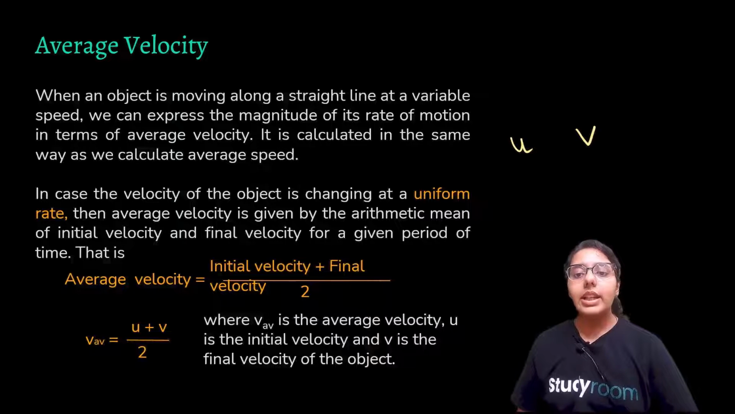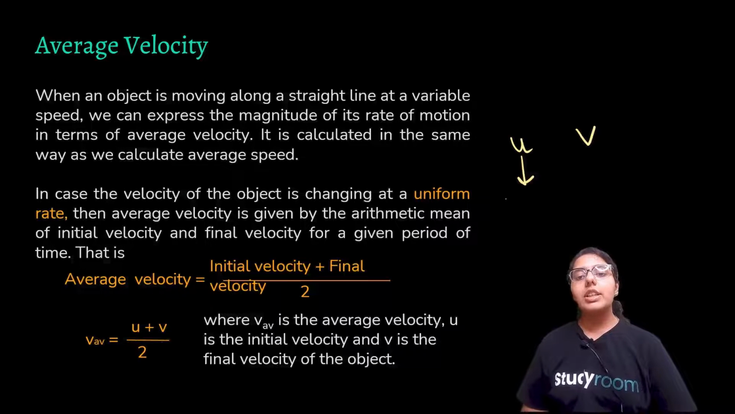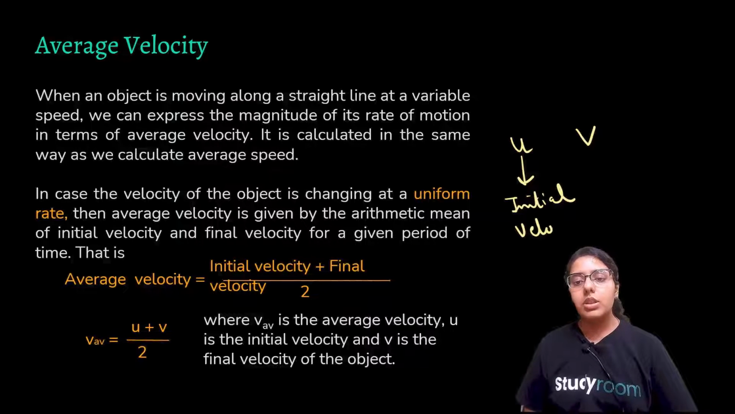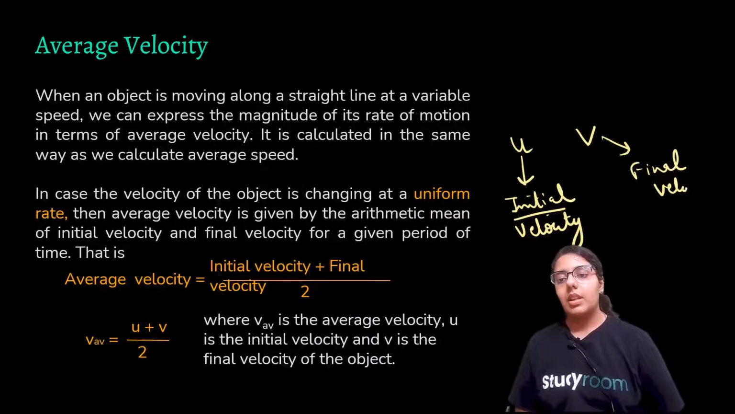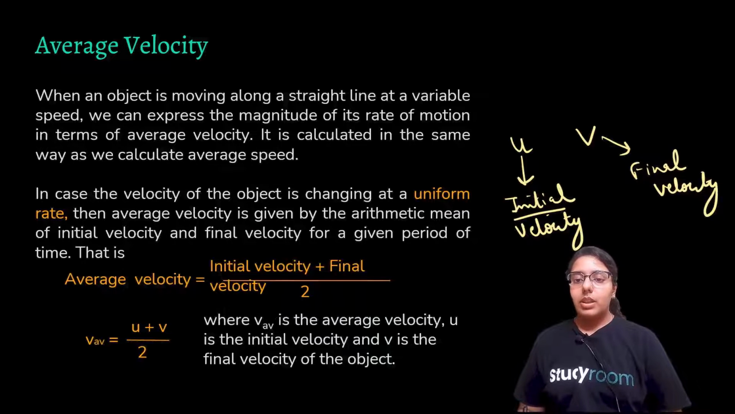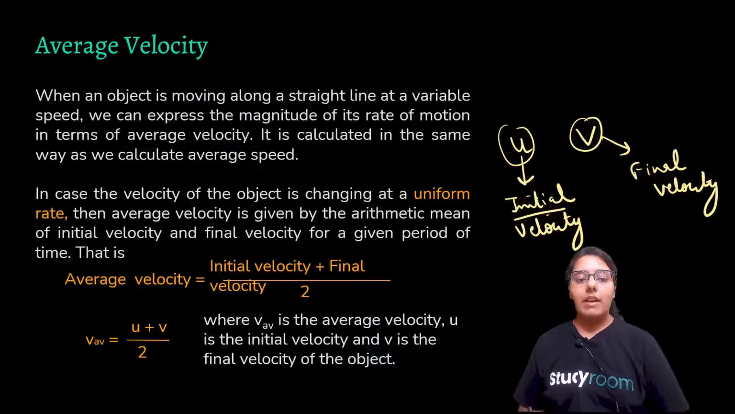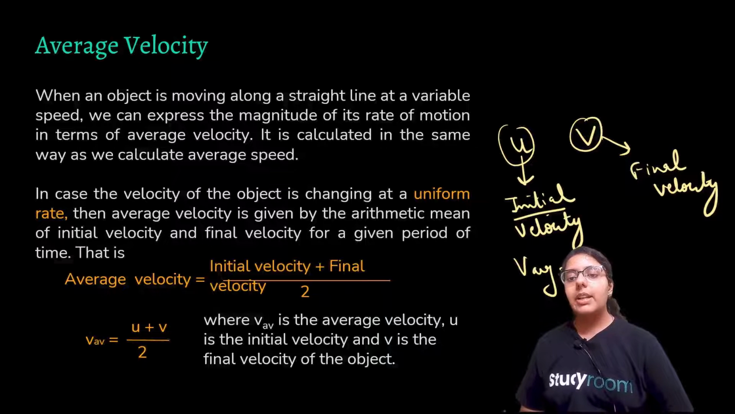So we denote initial velocity. What is initial velocity? Initial velocity means velocity at the beginning. U is your initial velocity. Initial means beginning. V is your final velocity. Okay. So it is the beginning velocity and it is the final velocity. And what is your average velocity? V average. What is the average velocity? Arithmetic mean of initial velocity and final velocity, that is U plus V by 2.